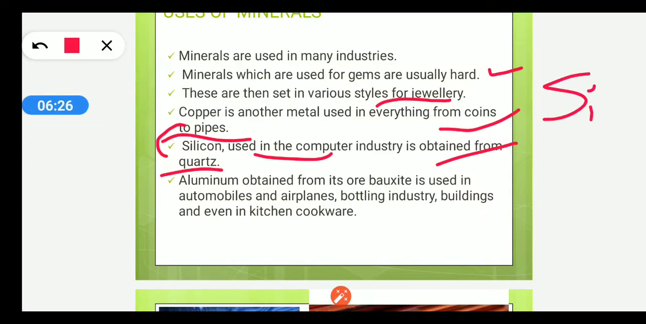Aluminium obtained from its ore, bauxite, is used in automobiles, airplanes, the bottling industry, buildings, and even in kitchen cookware. Now children, do not get confused between bauxite and aluminium. Bauxite is nothing but the ore of aluminium. So, from a rock containing bauxite, what we are going to extract is the aluminium metal.